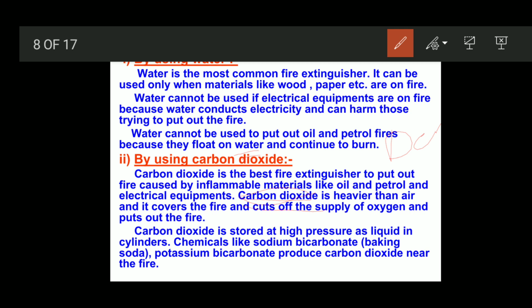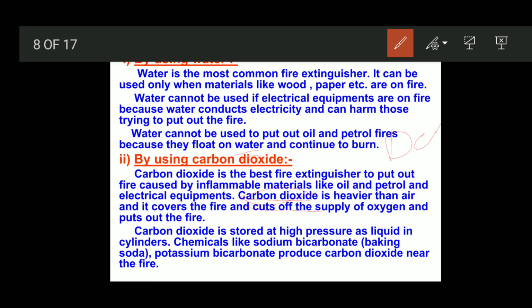Okay, in that case, if the supply of oxygen is controlled, the fire can be decreased. So we can use carbon dioxide to control the fire. Carbon dioxide is stored at a high pressure as a liquid in the cylinder. The fire extinguisher cylinders, we might have seen in our school, in industries, and near electrical appliances.